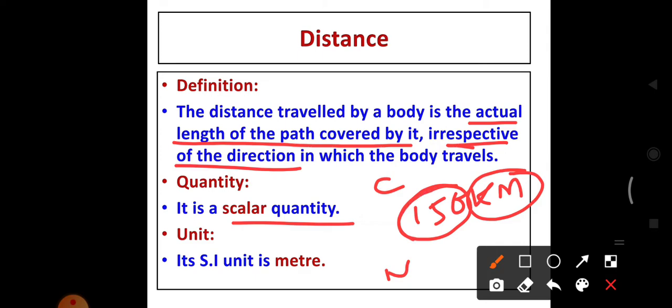So the distance has only the magnitude. If it has only magnitude, it is a scalar quantity. The SI unit of distance is meter. So we can measure the distance in kilometer, meter, millimeter, centimeter, but the SI unit of distance is meter.